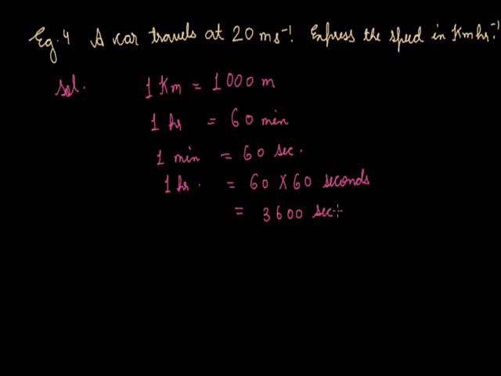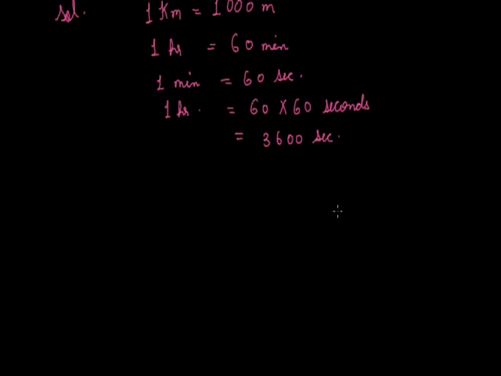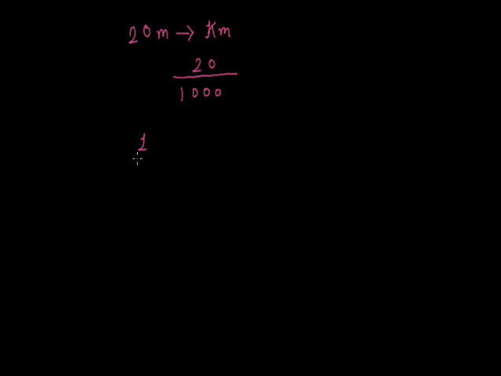So 1 hour is equal to 3600 seconds. Now to convert 20 meter to kilometer, we will divide 20 by 1000, as we said that it has 1000 meters. And to convert 1 second to hour, we will divide 1 by 3600.